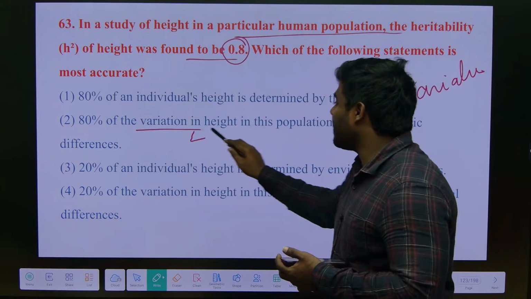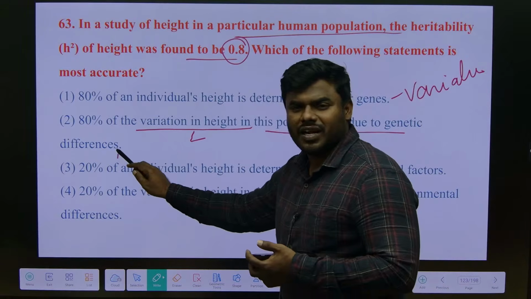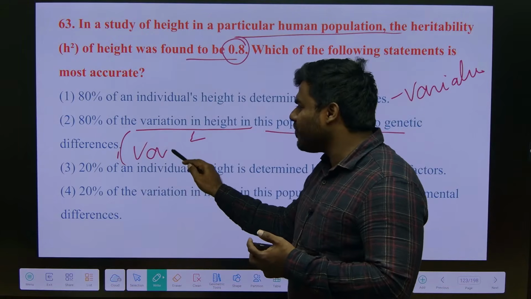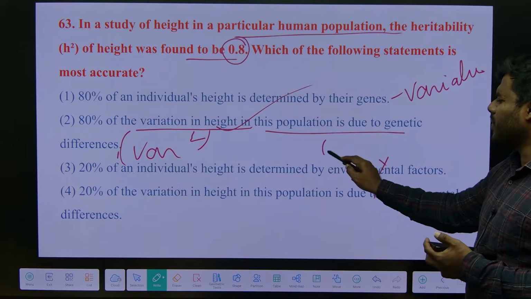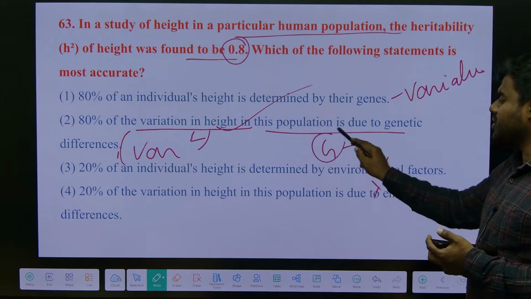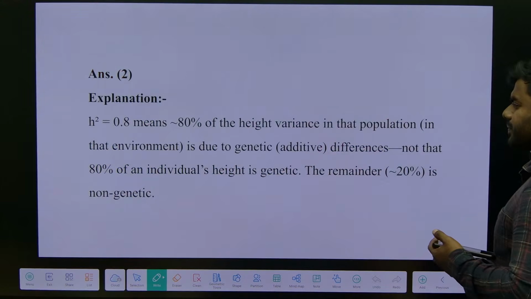So 80% of the variation in the height in this population is due to genetic difference. In simpler words, the more the variation in the genotype, the more the variation in the phenotype. That's the point.